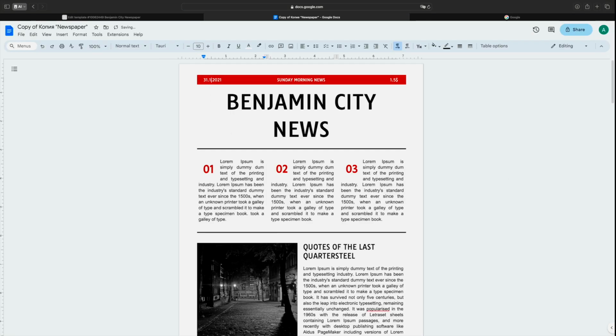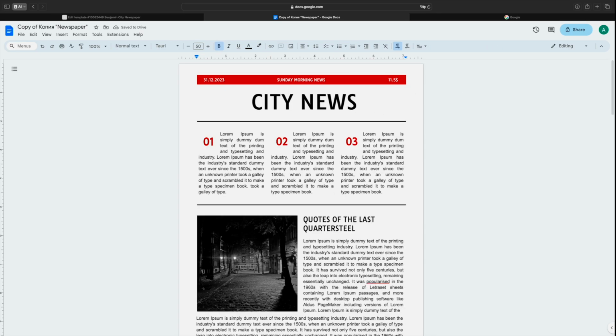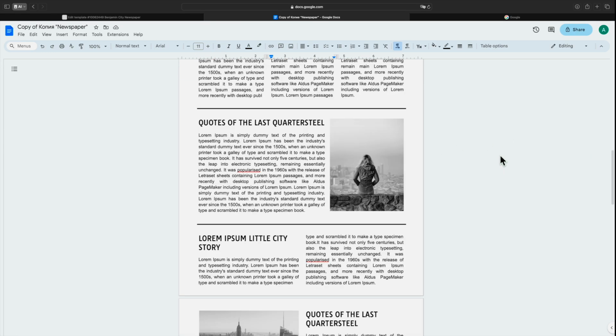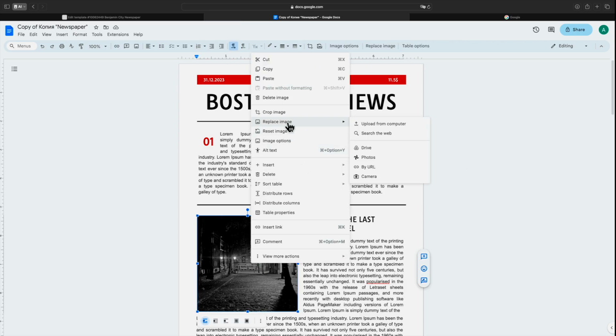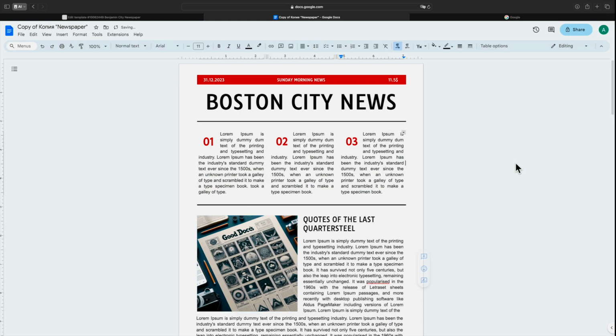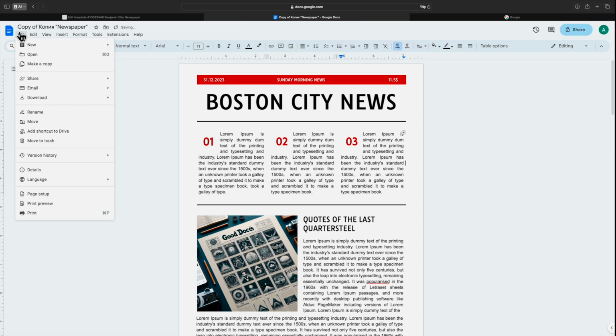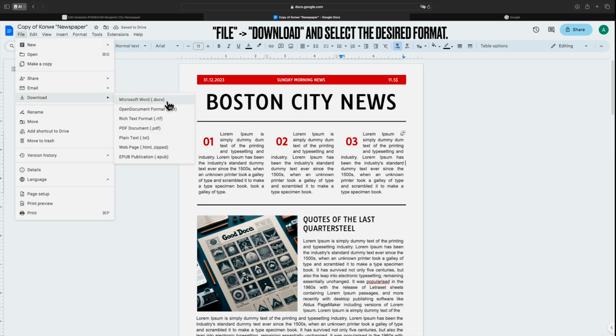Elegant layouts crafted to make your newspaper look professional and appealing. Whether you're an experienced professional or a complete novice, Goodocs is a valuable resource for anyone looking to create high-quality newspapers without unnecessary expenses. You can download the file in Word and PDF formats. Simply choose the respective format from the File menu, Download As, and select the desired format.